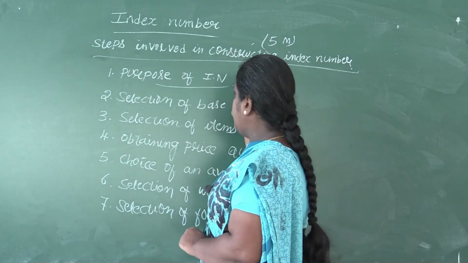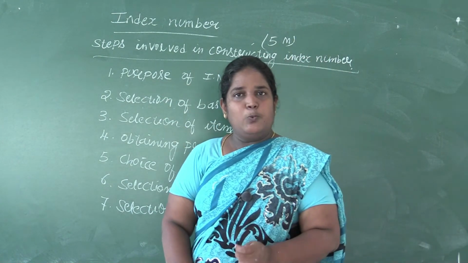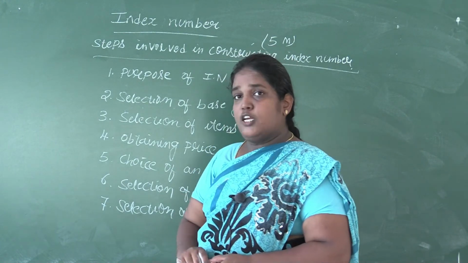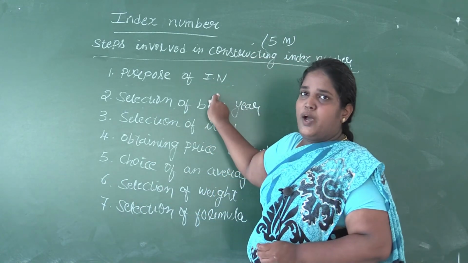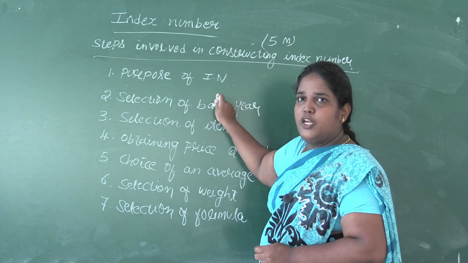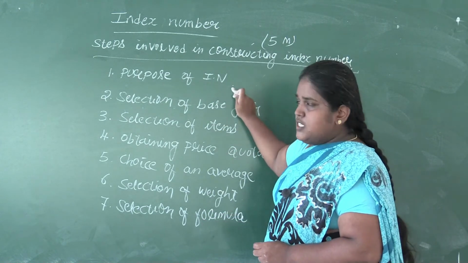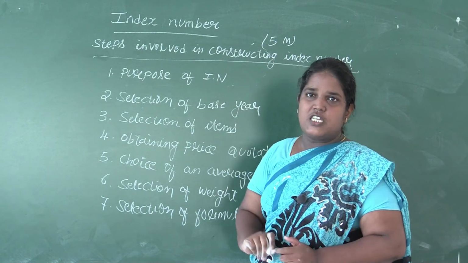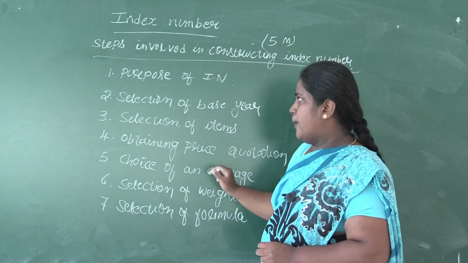So the first step is the purpose of index number. If you start anything without the purpose, you will not know how to collect the data, how to go ahead. Because of that, the purpose why you are conducting this index number should be defined. Otherwise, we will not know what other steps to follow. So that is the first and foremost thing done while handling index number.